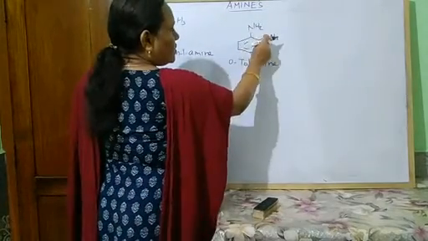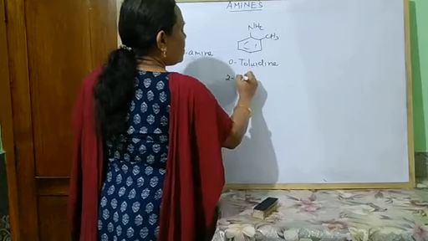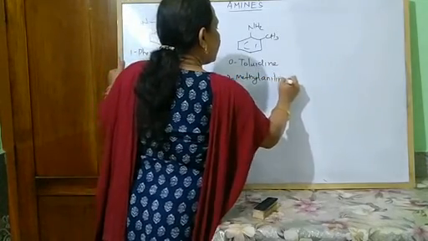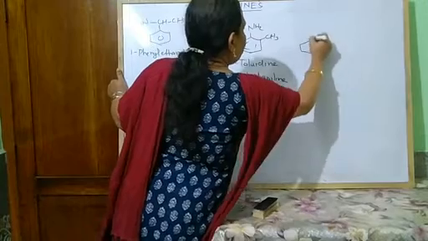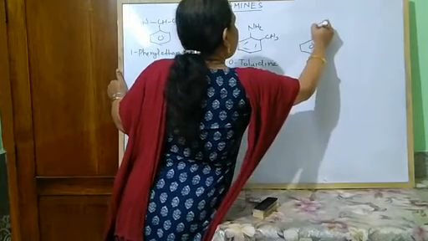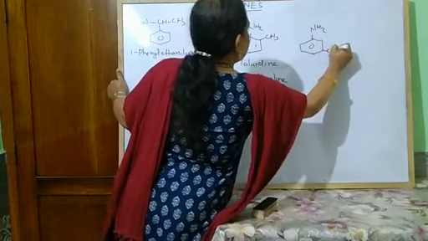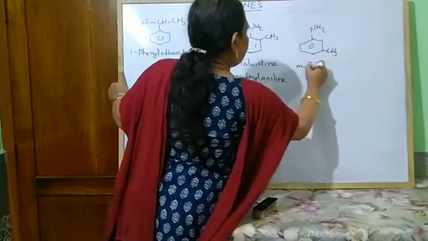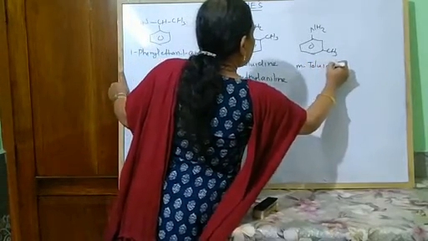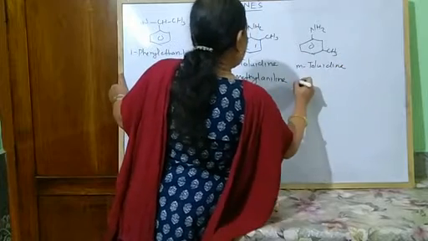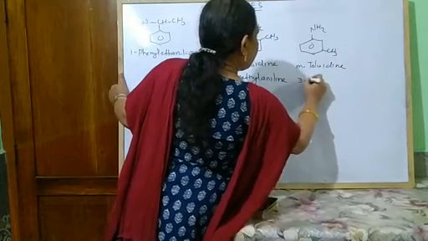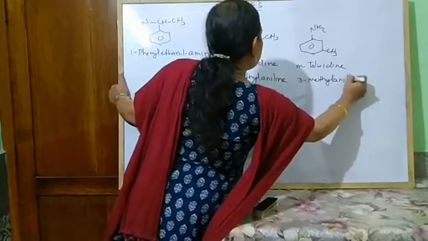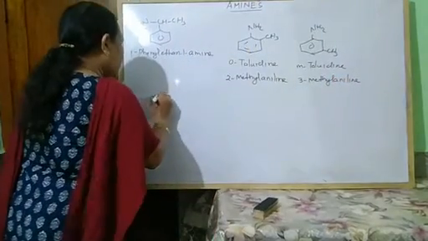And what is the IUPAC name of this compound? This is 1 position, this is 2 position, 2-methyl aniline. Similarly, NH2, CH3. This is known as m-toluidine, also known as 3-methyl aniline.